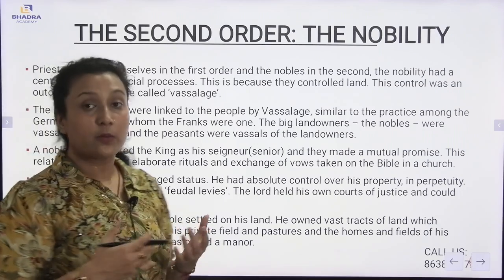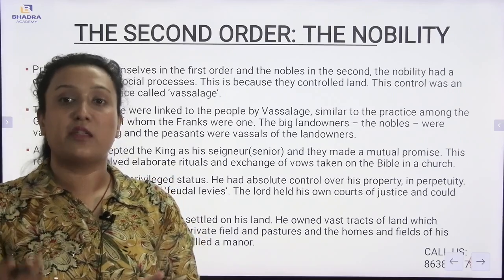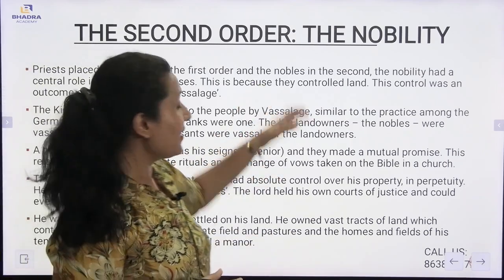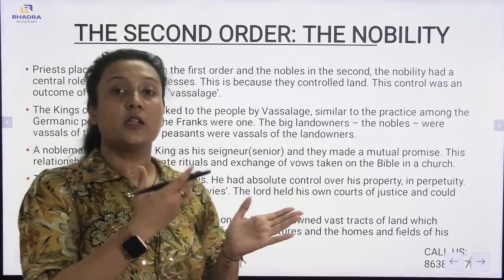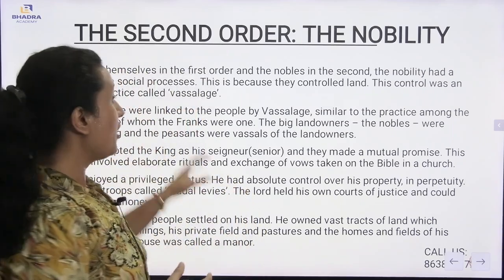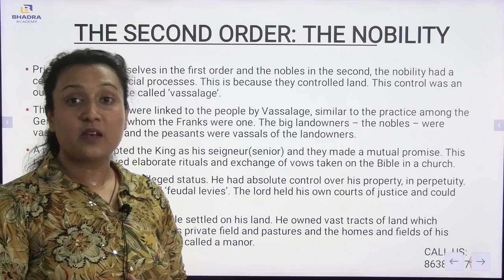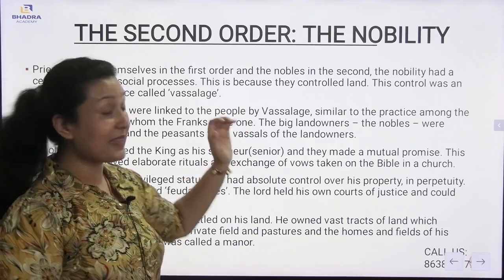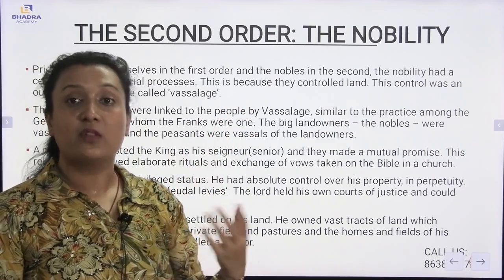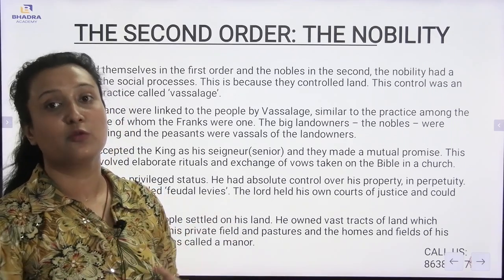Now, if I talk about the priests who worked in the church, they used to be the first class people. The priests used to think highly about themselves, and then the nobles come in the second class. As a result, the nobility played a very central role in the social processes, and they also controlled the land. In the feudal system also, we have heard that most of the land was under the priests and the nobles, but the poor people never used to get access to those lands.